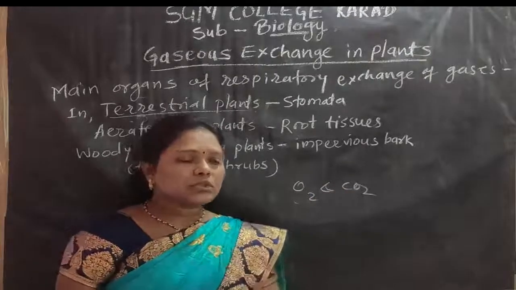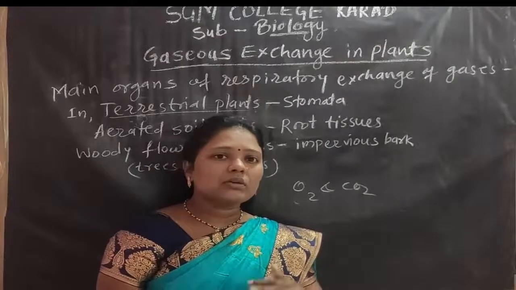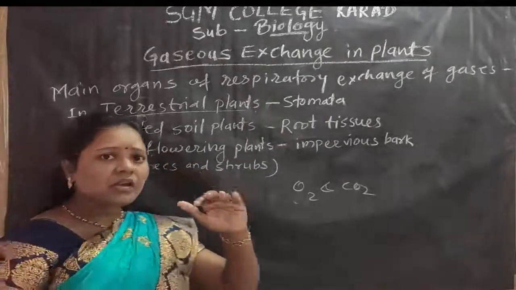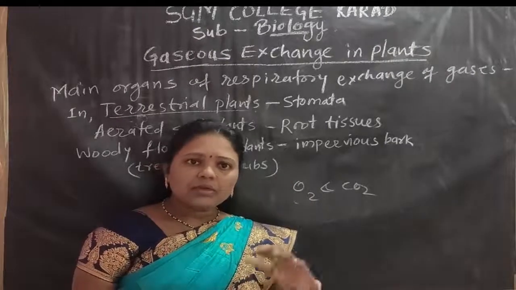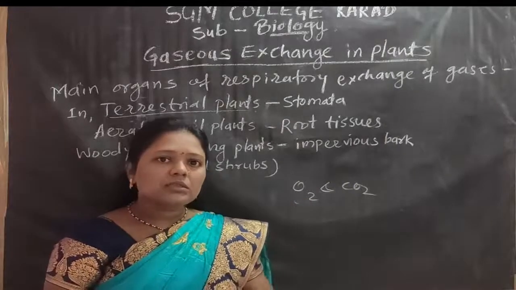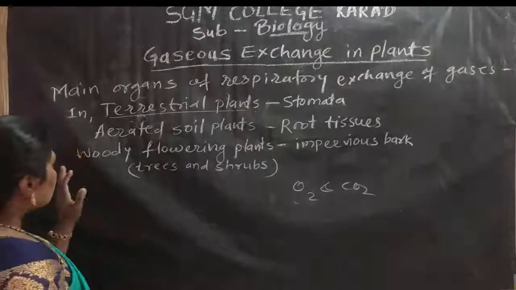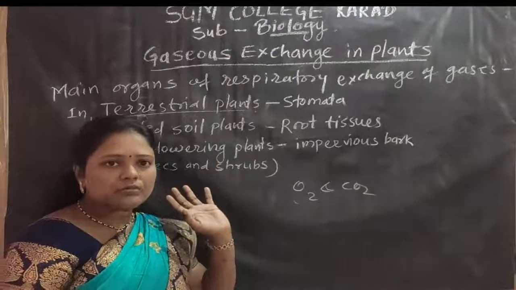So this diffusion process is used by all different types of plants to perform gaseous exchange. Here we understand different types of plants. Some plants are terrestrial, some are aerated soil plants, and some are woody flowering plants, that is trees and shrubs.